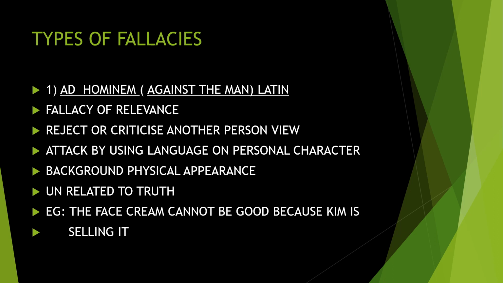For example, the face cream cannot be good because Kim is selling it. The reason is that Kim is a very cruel person of Korea. Kim has a nature, we know what kind of person he is. So Kim is selling it, so we clearly come to the conclusion that it is not good. Why? Because of the character of Kim. We are attacking the personal character of the person, and this is what we call the ad hominem fallacy. Have you understood that?